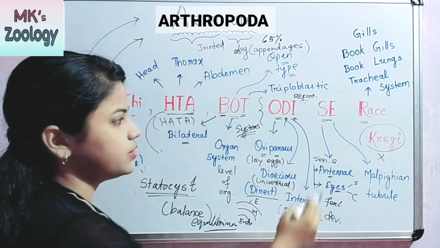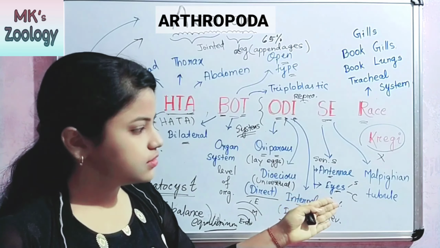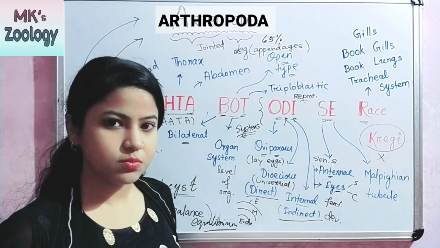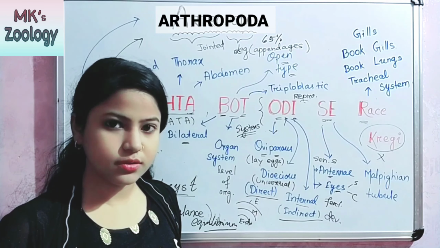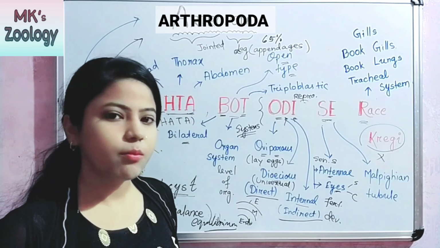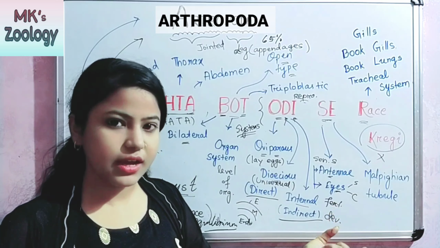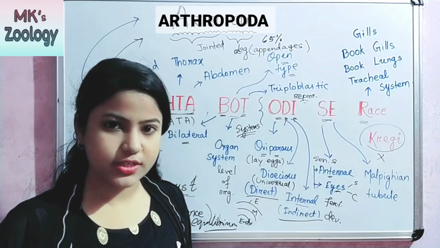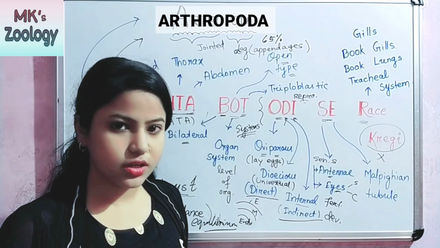And the next one is excretory system. In excretory system, oh, I skipped that word, right? Okay, here E means excretory system, means the excretory organ is your Malpighian tubule. Okay, excretory organ is Malpighian tubule. In arthropods, Malpighian tubules are the excretory organs. In annelidans, the nephridia are the excretory organs. But in arthropods, Malpighian tubules are the excretory organs.